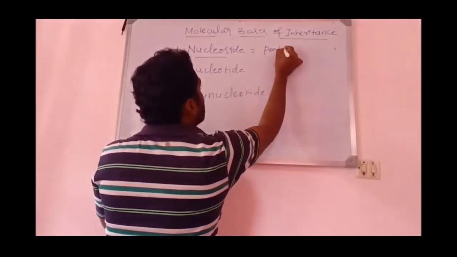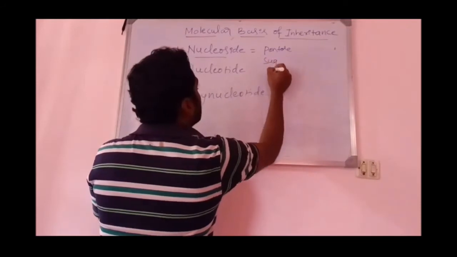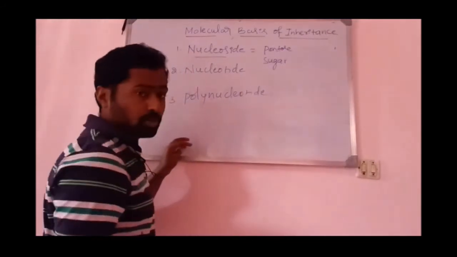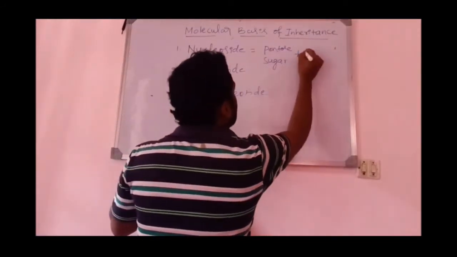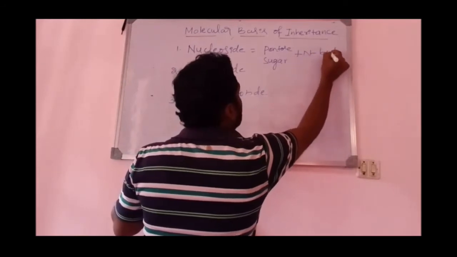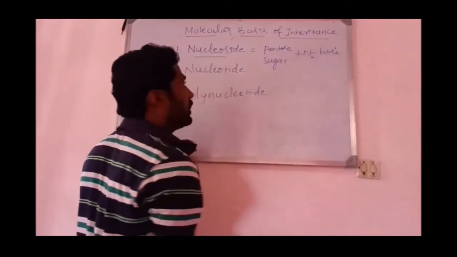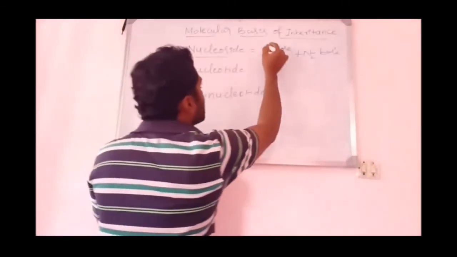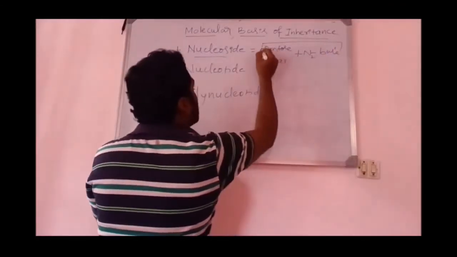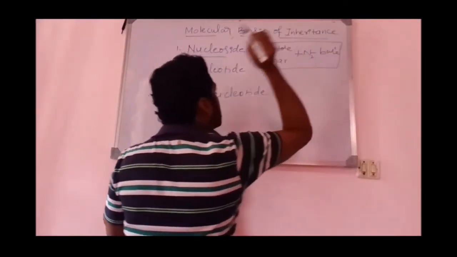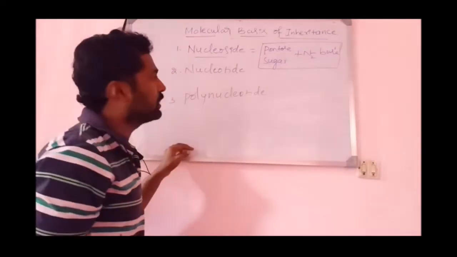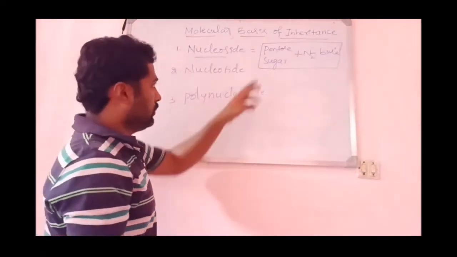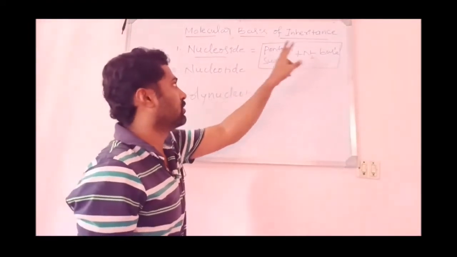pentose sugar, that is deoxyribose sugar, plus nitrogen base. What is a nucleoside? A nucleoside is a combination of pentose sugar, that is deoxyribose sugar, or pentose sugar, that is ribose sugar in RNA, plus nitrogen base.